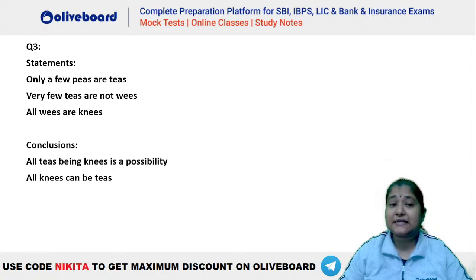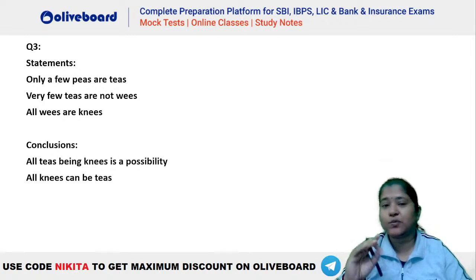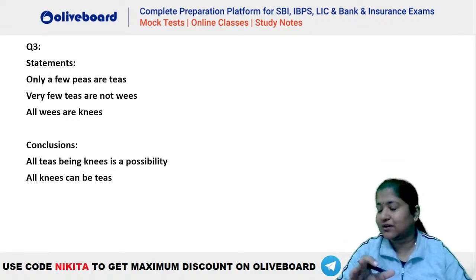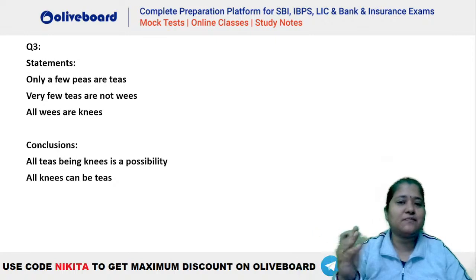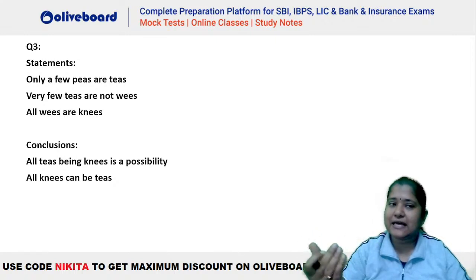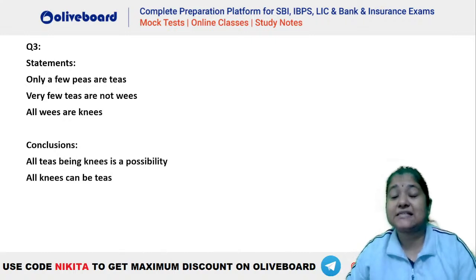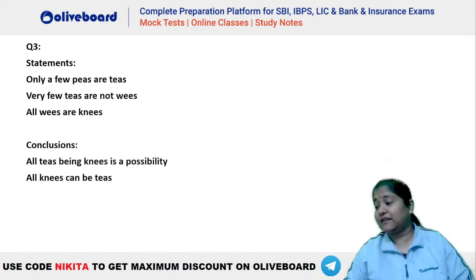You have to practice this particular topic so well that you should be able to solve these questions within 30 seconds. More than 30 seconds is not required to solve any syllogism question, right? If it's a reverse syllogism, then it's okay. But if it's anything else, it can be solved within 30 seconds. 30 to 40 seconds is the maximum time that you should take for solving these questions here.